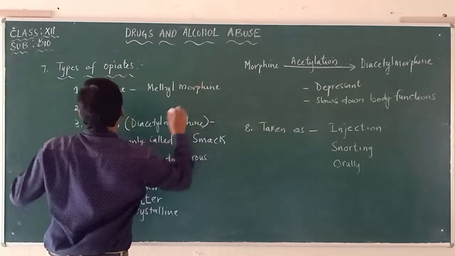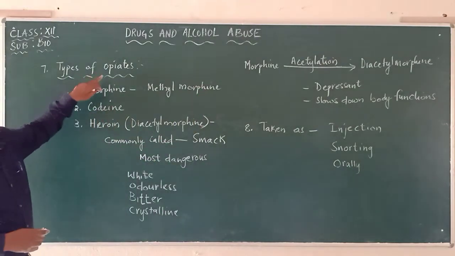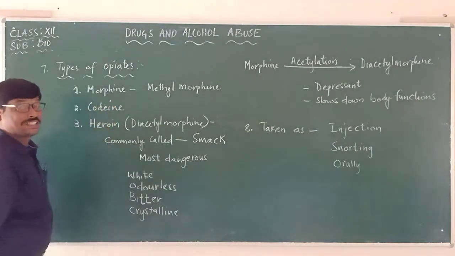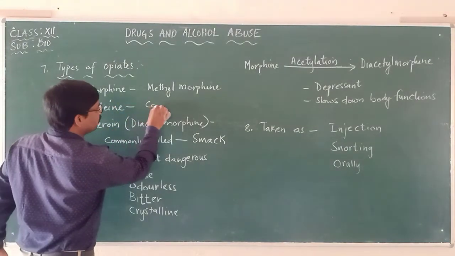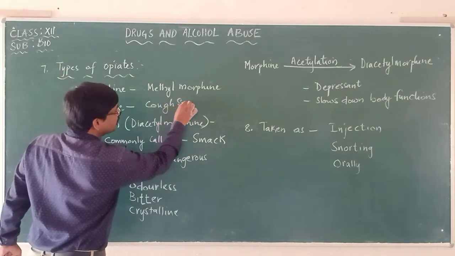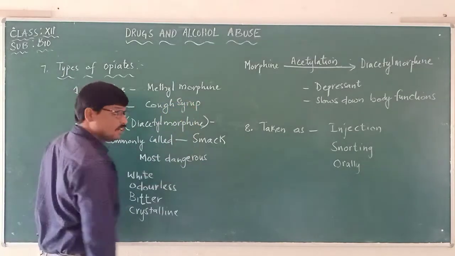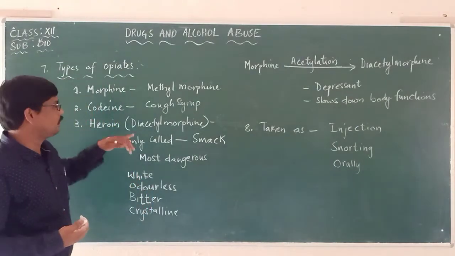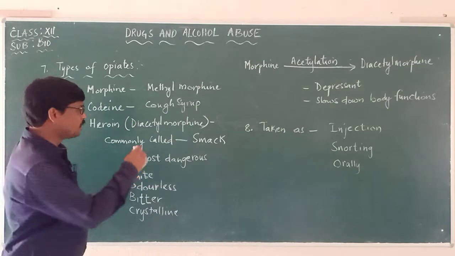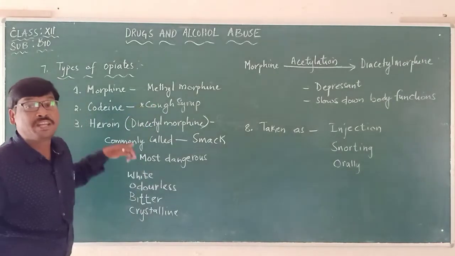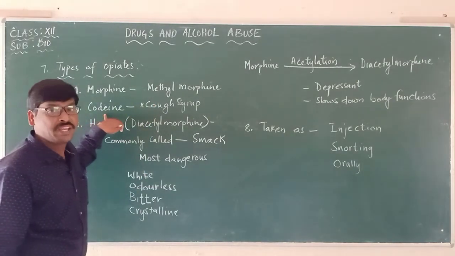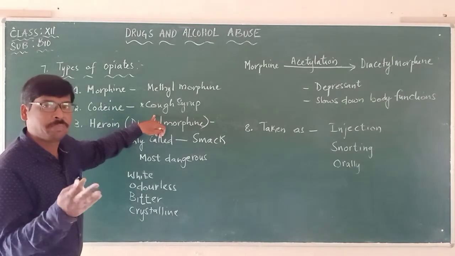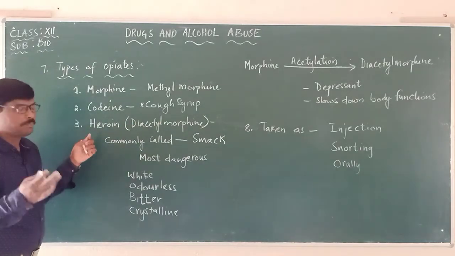Another one from which opiates are obtained is codeine. Codeine is a very important drug. It is used in cough syrup. That's why when we take cough syrup, we feel drowsy and sleepy. And not only in cough syrup, codeine is used in many medicines.